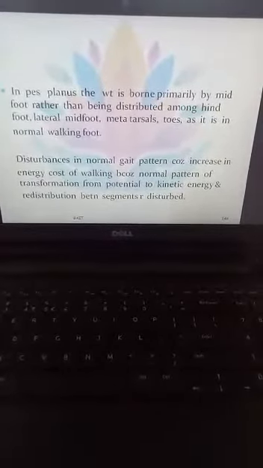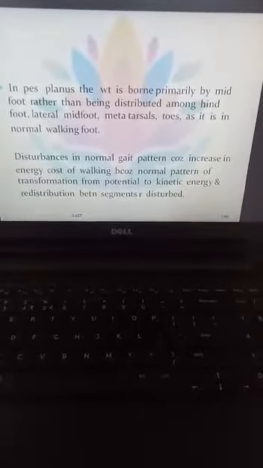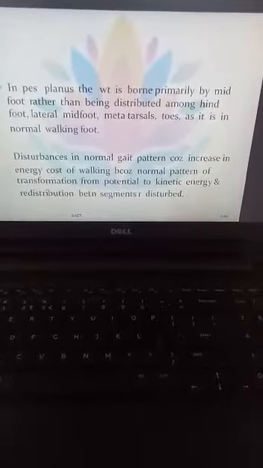Next we'll talk about pes planus. In pes planus, the weight is primarily distributed at the midfoot rather than among the hindfoot, lateral midfoot, metatarsals and toes, as it is in a normal walking foot.